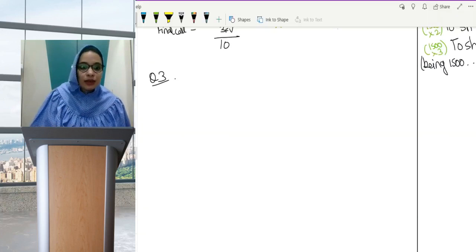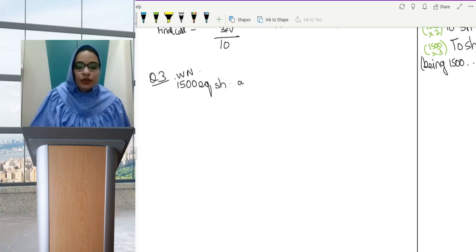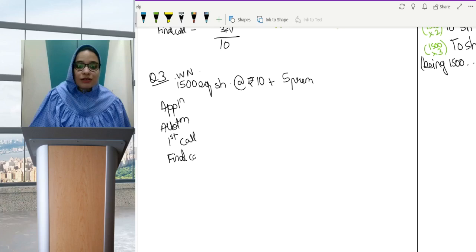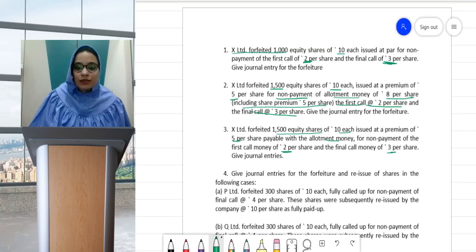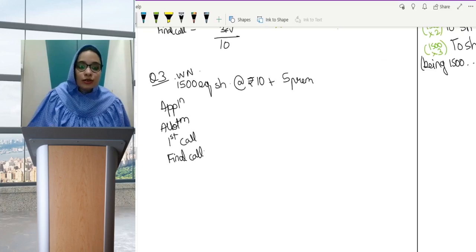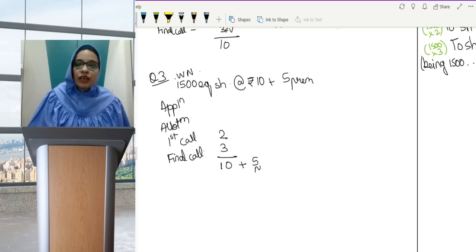That means, so there are 1500 equity shares which are being, again I'm on working note, 1500 equity shares which are being forfeited, which were of rupees 10 plus premium 5. Okay, and then we have application amount, we have allotment amount, we have first call, and we have final call. Now what is the question saying? Let us understand. The question is saying 10 issued at premium of 5 per share, which was payable with allotment, for non-payment of first call and final call. 2 and 3 was not paid. 2 and 3, this we know. We know the total should come 10 and we know the premium should come 5.